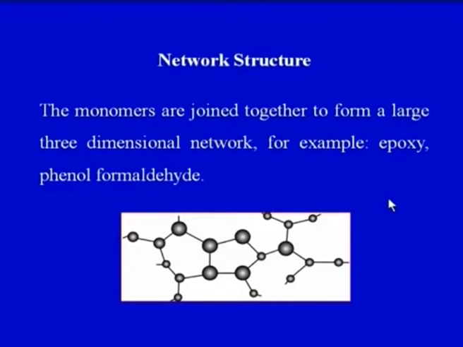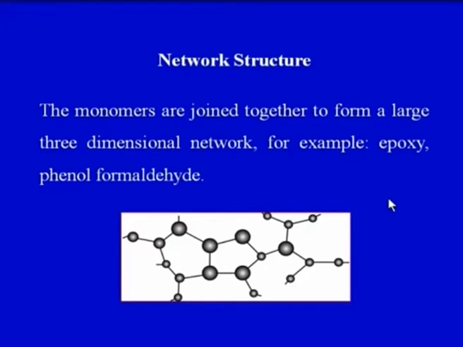Or there can be some other polymer, and because of its structure a particular technique would be used for processing that polymer. So we need to understand that different types of structures are there and each structure has its own characteristics. Finally, we have a network structure.